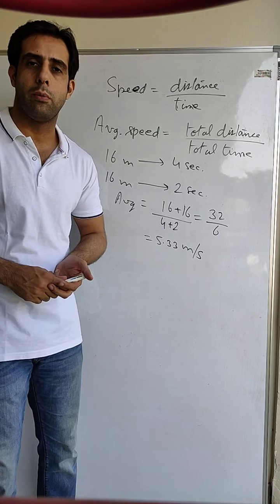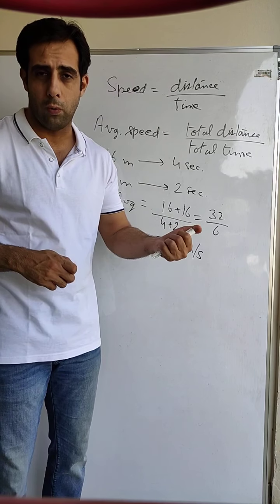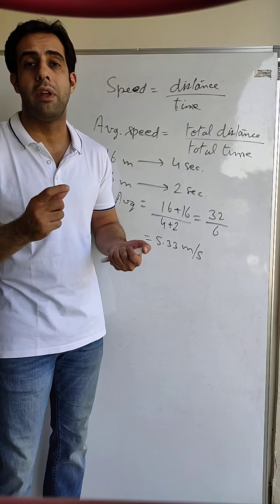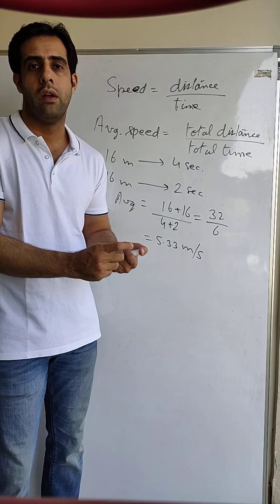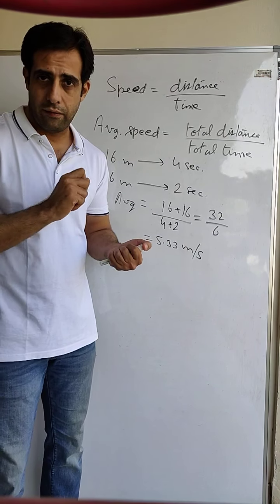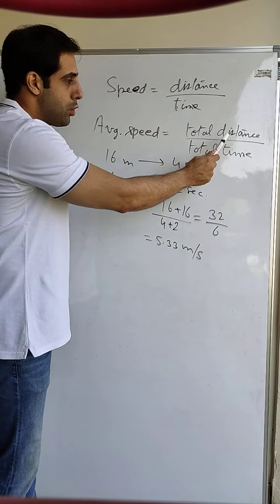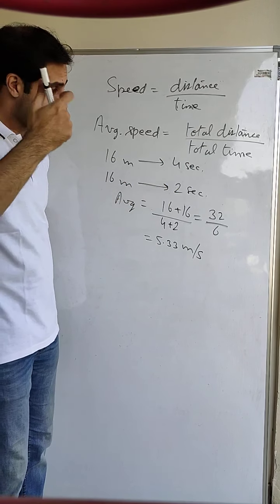Then what does the 60 kilometers per hour mean? When I say that my speed from school to home was 60 kilometers per hour, what I mean was that my average speed was 60 kilometers per hour. Okay, so we have to find the average speed. Now first of all, what is the formula of average speed? Average speed equals total distance upon total time.